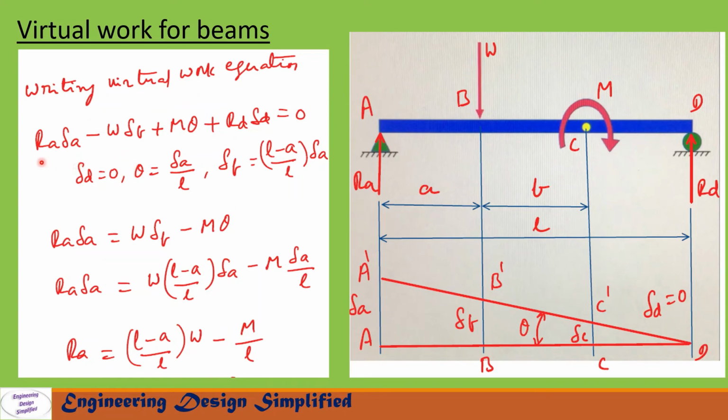Now let us write the virtual work equation. The equation is RA into delta A minus W into delta B plus M into theta plus RD into delta D equal to 0. In this equation delta D equal to 0 and theta equal to delta A by L and delta B equal to L minus a by L into delta A. After substituting these values in the above equation and simplifying, we get ultimately the reaction at A, RA equal to L minus a by L into W minus M by L.